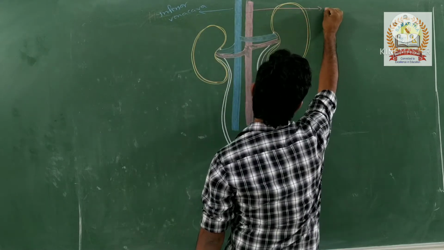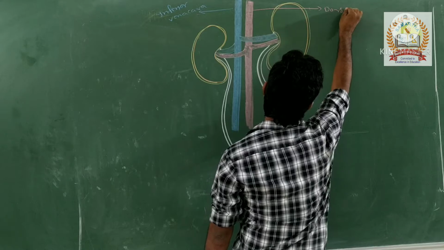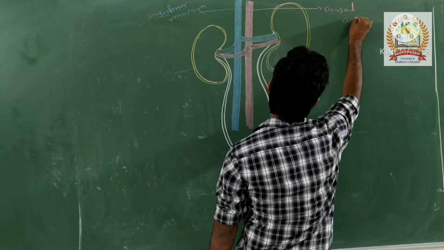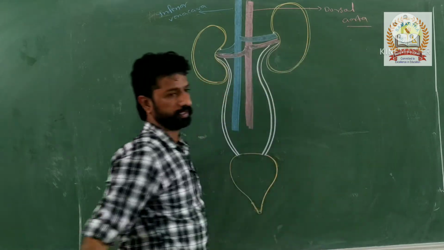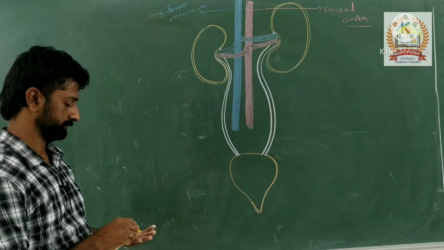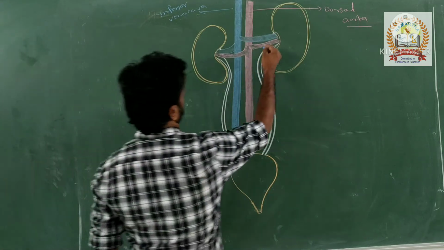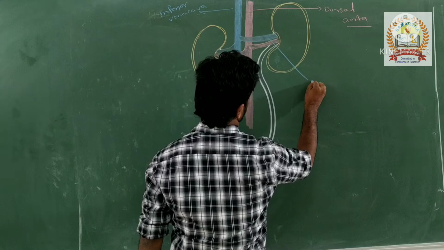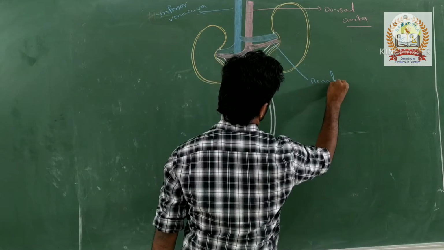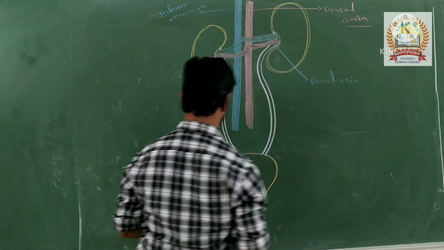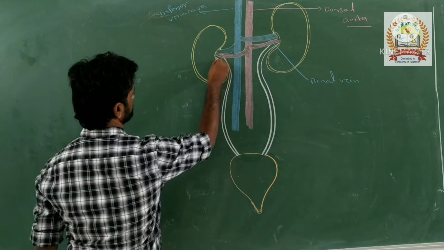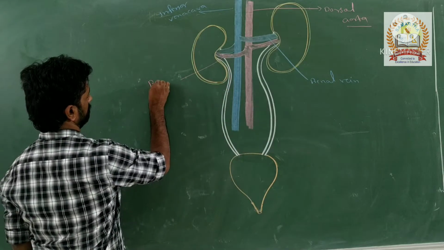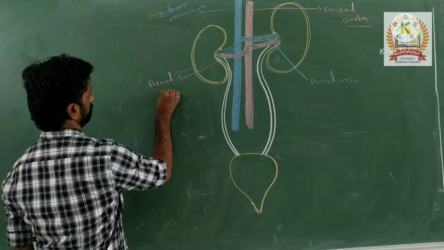This is the dorsal aorta. Then this is the renal vein, and this is the renal artery.